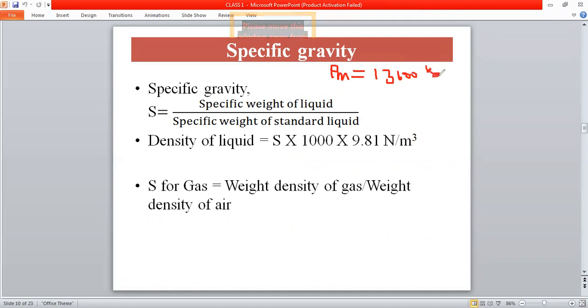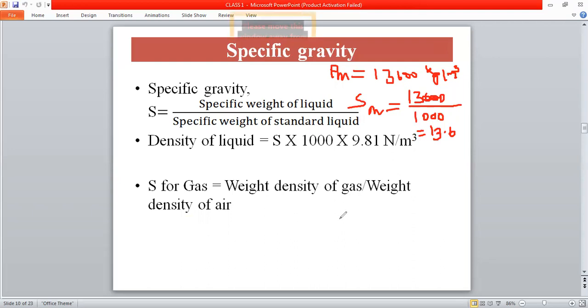So the specific gravity of mercury is equal to the density of mercury, that is 13,600, divided by the density of the standard fluid, which is the density of water. So we will have 13.6. This is the specific gravity of mercury. This is how we have to calculate the specific gravity of fluids.